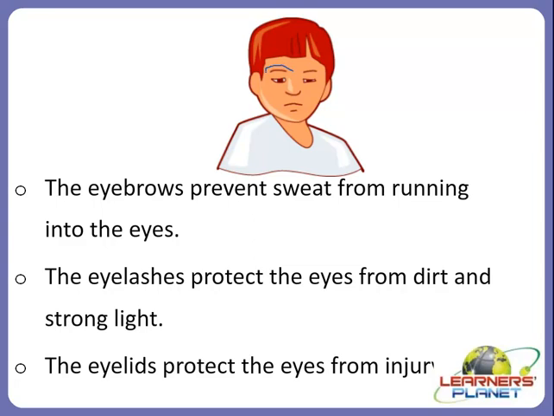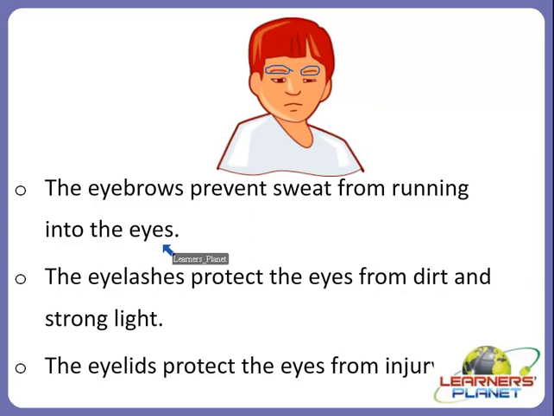The eyebrows prevent sweat from running into the eyes. Whenever we exercise heavily or run or do any kind of heavy work, what happens? Yes, sweat occurs, right? And the eyebrows prevent this sweat from running into the eyes. So these are some of the features which protect our eyes.